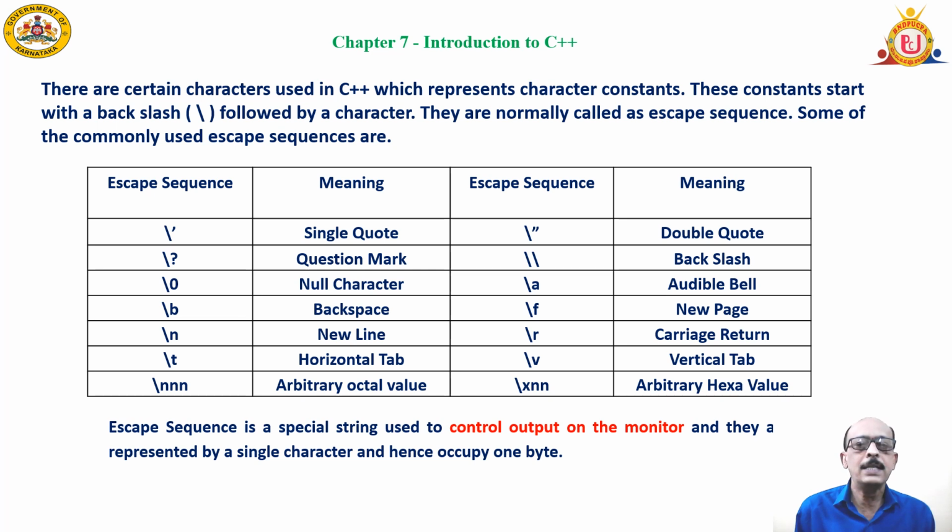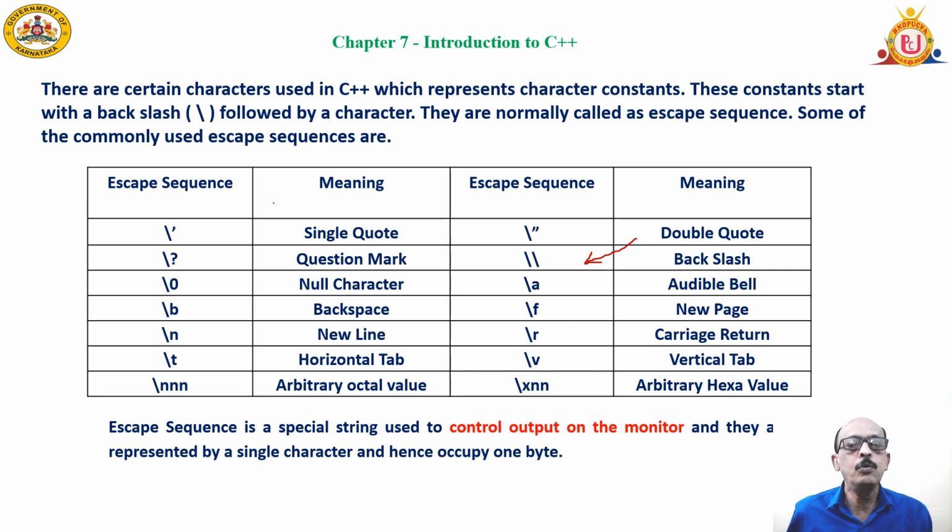These escape sequence characters are used. In case you want to have a backslash as a part of the output, you need to use that backslash two times. I'll show you one simple example. This is the backslash. If you want it to be a part of the output, then it can be placed twice in the output statement.